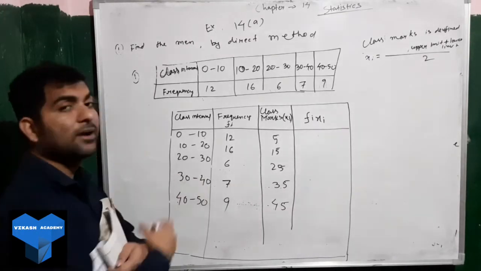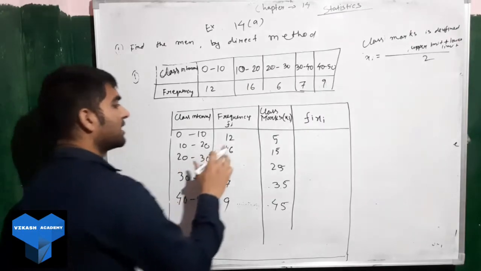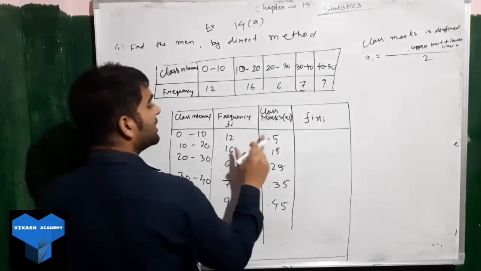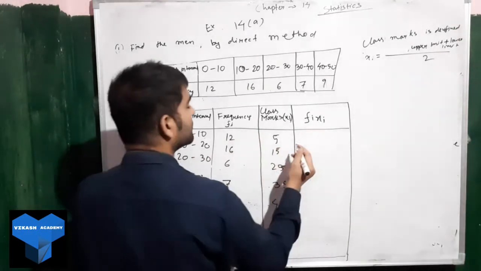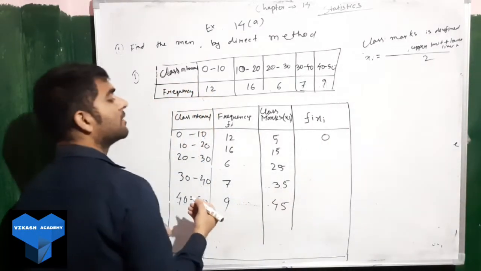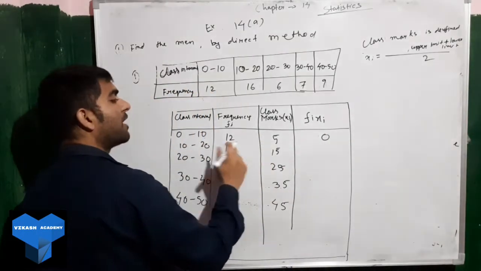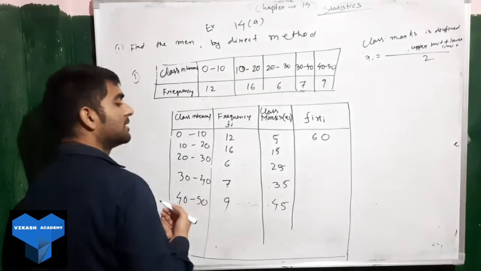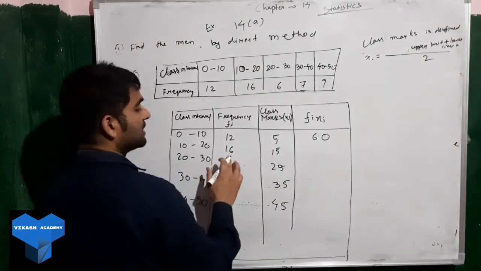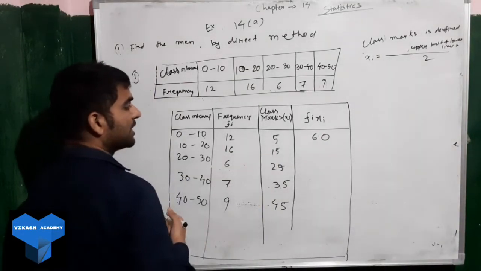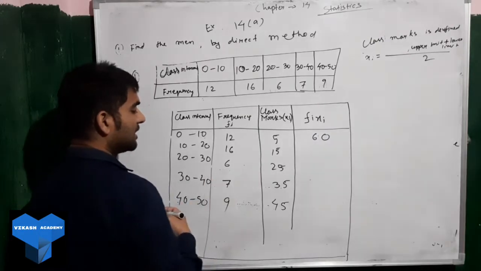Now find out fi xi. How will we find fi xi? Multiply fi into xi. So 12 into 5 will be 60. Now we have 16 into 15. Let us multiply this one.